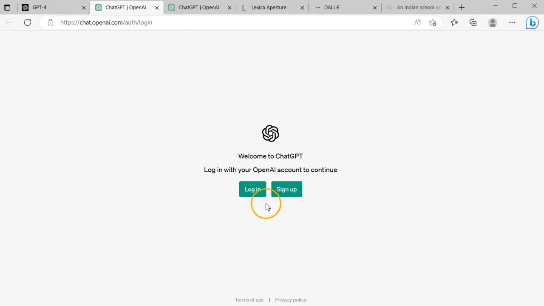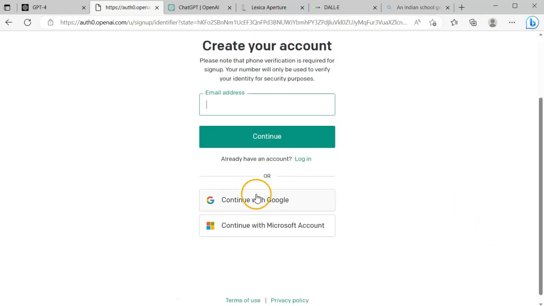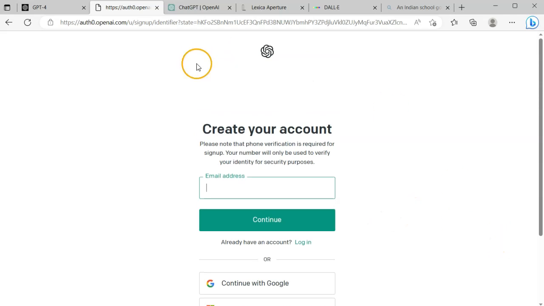Once you come here, you will have this screen where you can either log in or sign up. If you already have an account, you log in. If you do not have an account, you can sign up. If you click on sign up, you can either continue with an email address, or you can also log in through your Google account or Microsoft account. Okay, I have already created an account, so I'll just log in.